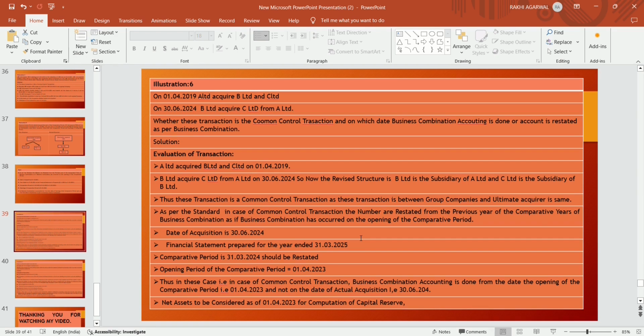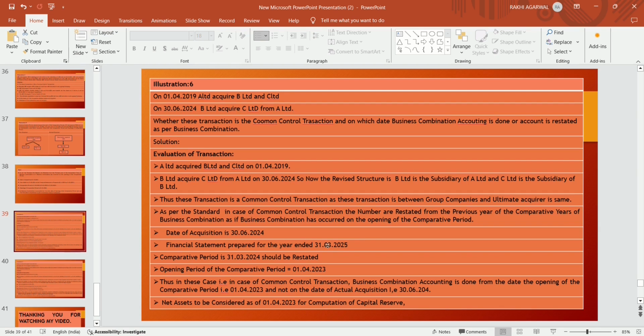In case of a common control transaction, the numbers are restated from the previous year, the comparative year, of the business combination, as if the business combination had occurred on the opening of the comparative period. So in this case, the date of acquisition is 30 June 2024.